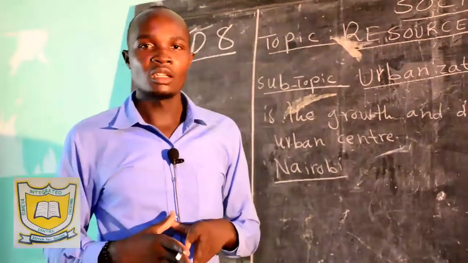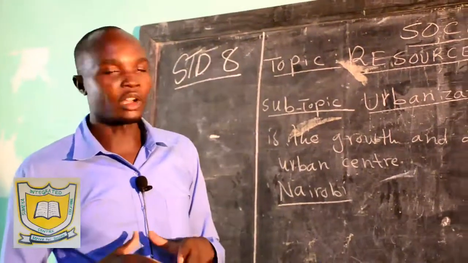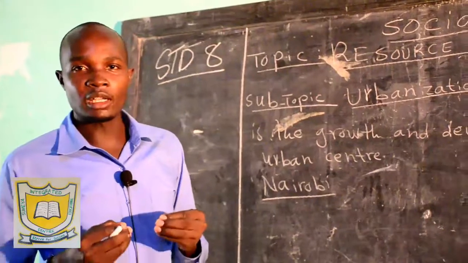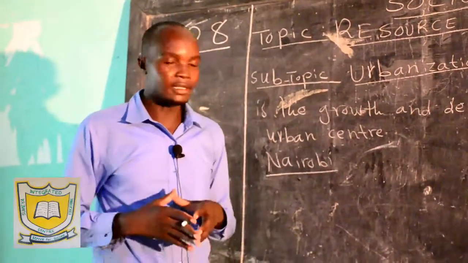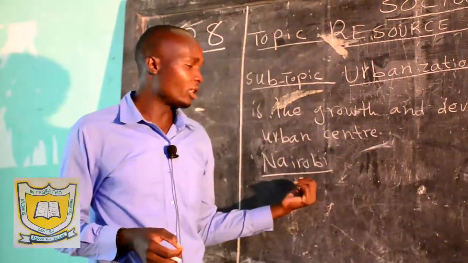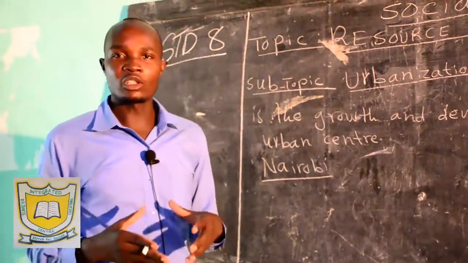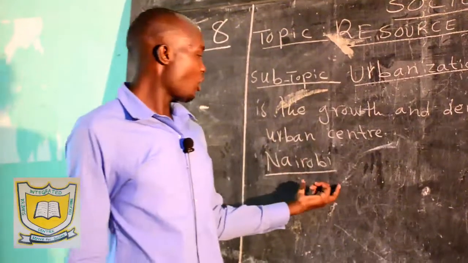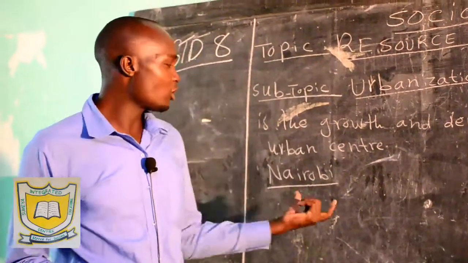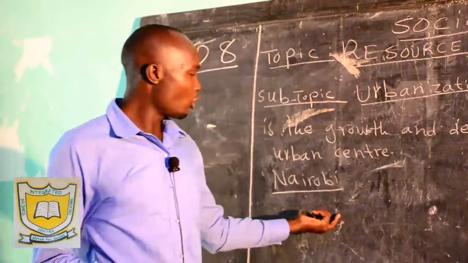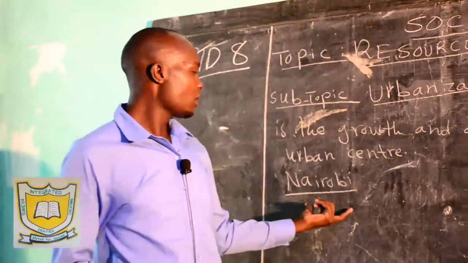So Nairobi was started as a depot for railway builders. When you talk about a depot, it is where the railway builders used to store their material, the steel, for building the railway. Remember, the first railway in Kenya was established in the year 1901 when the Uganda Railway was built during the colonial time.